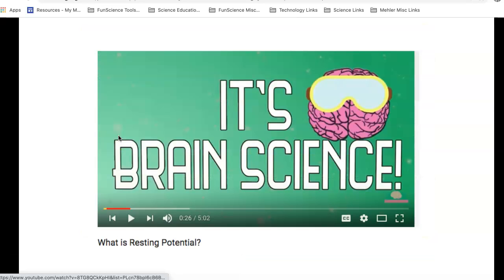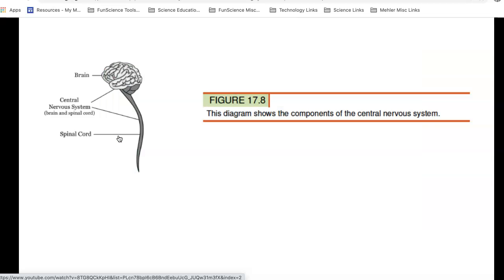So this is an action potential shown in a diagram. Here's another from Ali on the neurobiologist, the neuroscientist. I'd like you to take a look at that. This diagram shows the components of the central nervous system, which is the brain up here. Here's the back of the brain, and then we have the spinal cord. Lots of nerves coming off this. This is just a simple version, but this is the spinal cord, which is within your backbone. Your head contains the brain, your spinal cord within your backbone.